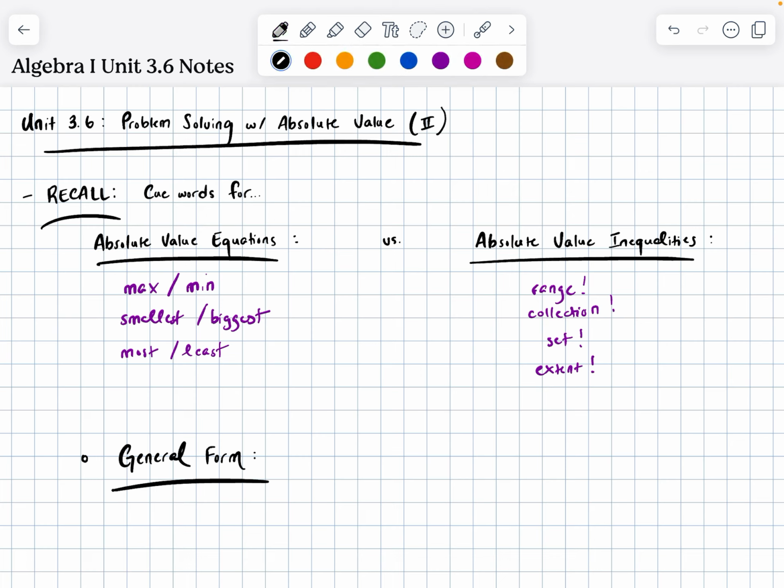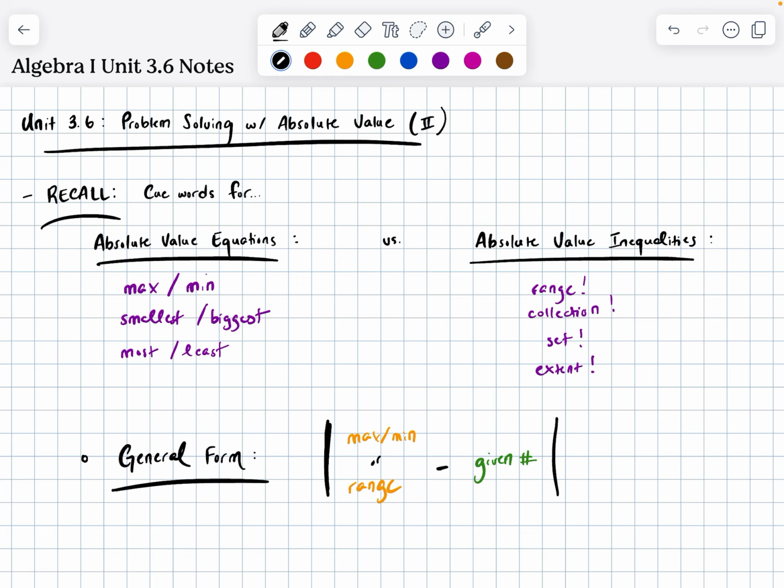With this in mind, the general form that we were able to reverse engineer: I take the absolute value of either the maximum or minimum, if I'm working with equations, or the range, if I'm working with inequalities, and from this I subtract my given number or my goal number.